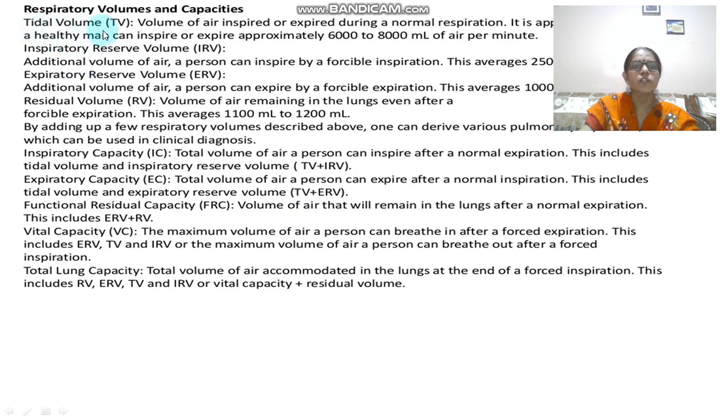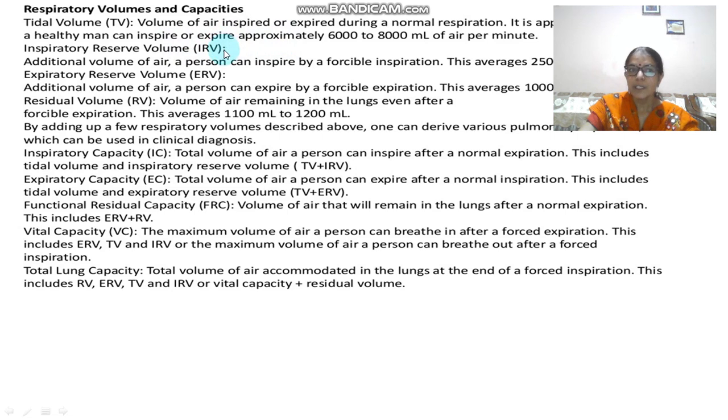The first one is the TV, that is the tidal volume. What is actually tidal volume? Now I am sitting, it means I am breathing in a normal way. In the same way, when you are taking a normal breath, the volume of air that you inhale or exhale is considered the tidal volume. So this is the tidal volume that you will inspire or expire in a normal breath.